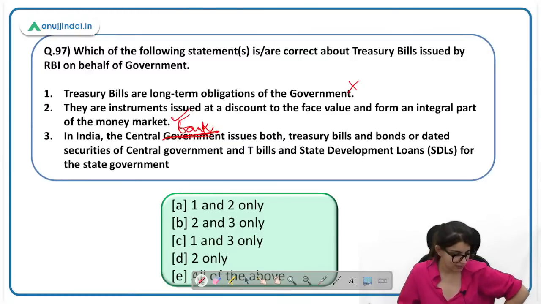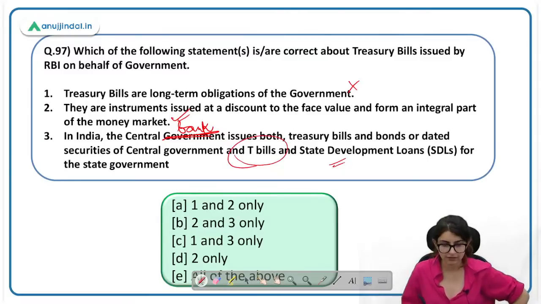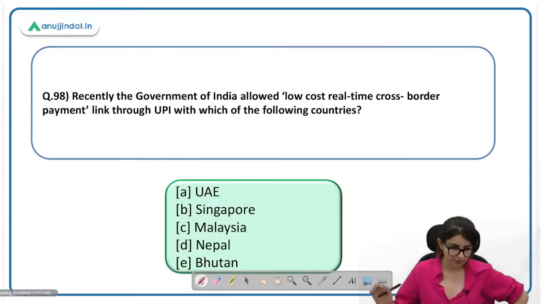Can anyone tell me, is this the correct statement or not? So here state development loans करते हैं, but T-bills नहीं करते state government. So third statement is incorrect. And so the first statement is also incorrect. The correct answer here will be D, 2 only. Central bank issues both T-bills, bonds, dated securities. Okay, next question पे आते हैं.